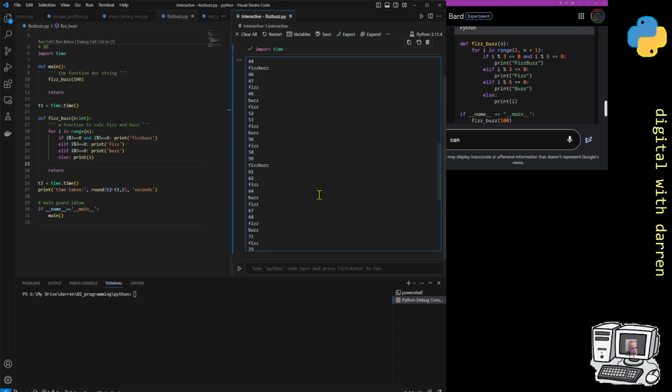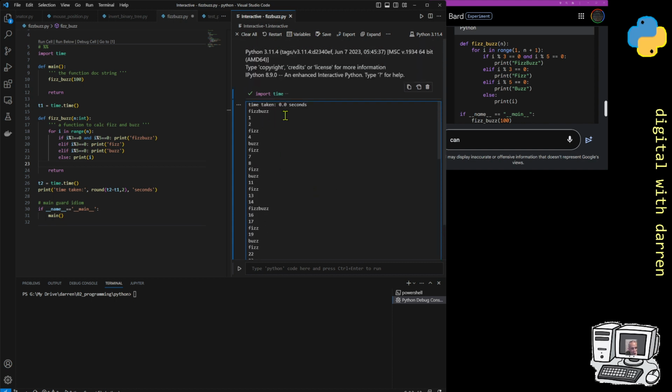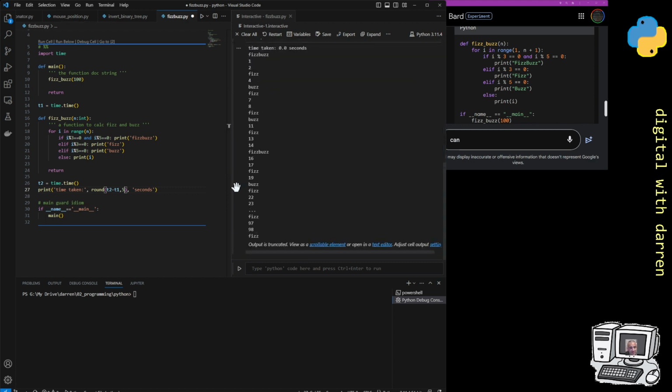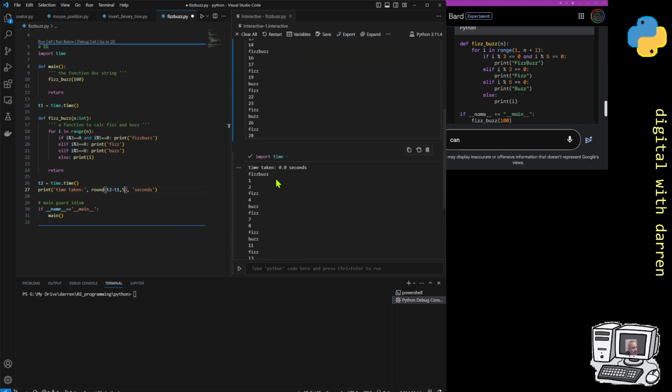And I did think somewhere, where is it? Oh, there you go. Time taken 0.0 seconds, and I rounded it to 2 decimal places. Maybe if I round it to 5 decimal places, we'll see some length of time that it's taken. No, the reason is, and here's the thing, I've got to be careful.